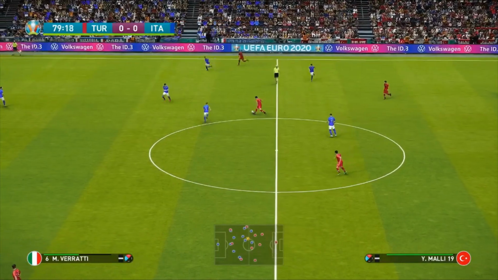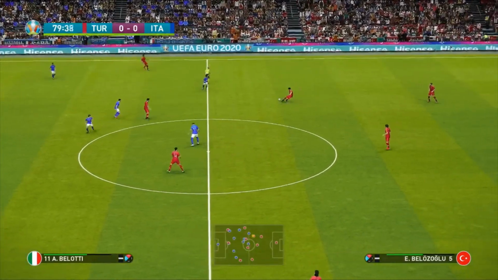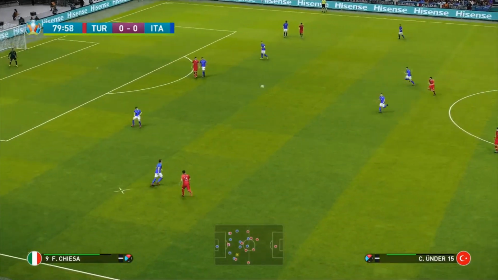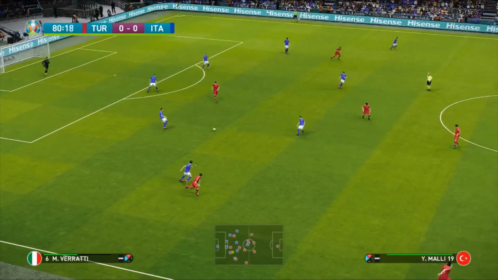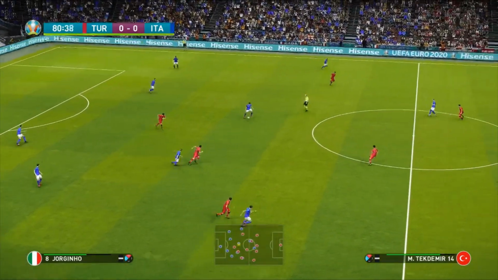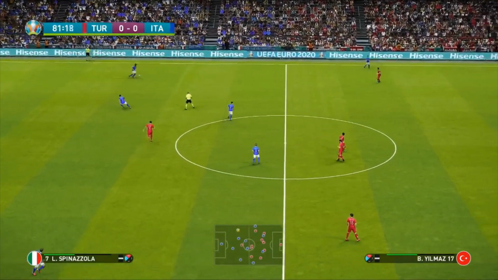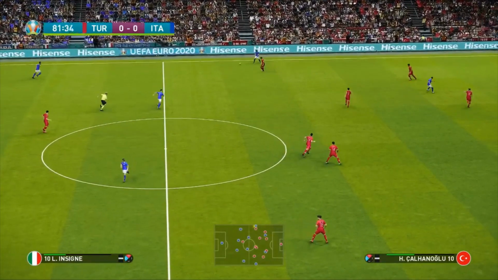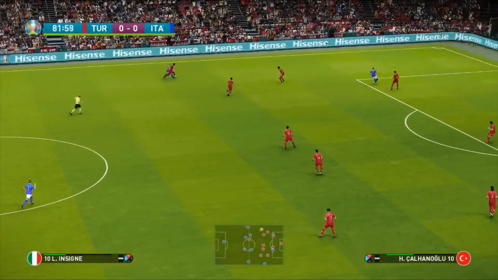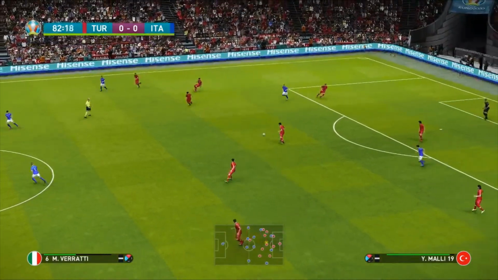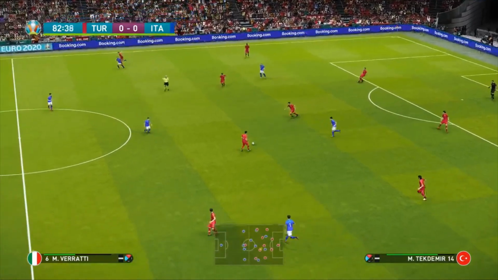So here's Yunus Mali taking his first touches of the ball as we head into the final 10 minutes of this fixture. Are we going to be having our first 0-0 of the competition already? Who knows as we enter into the final 10 minutes. Here's Lorenzo Insigne. Tries to bomb down the left-hand side, but I think a bit of tiredness is starting to kick in for some of these players.